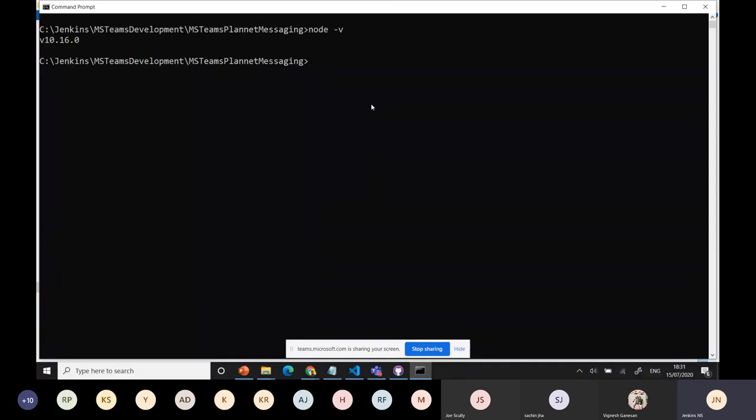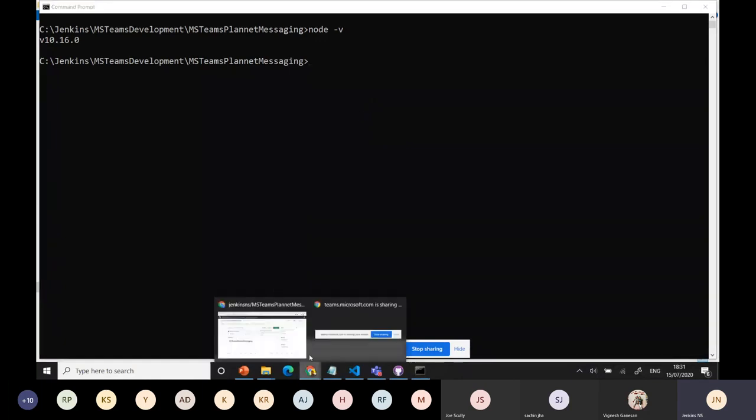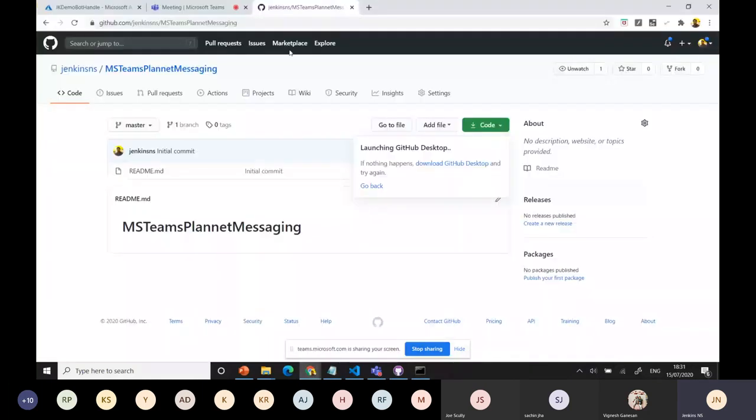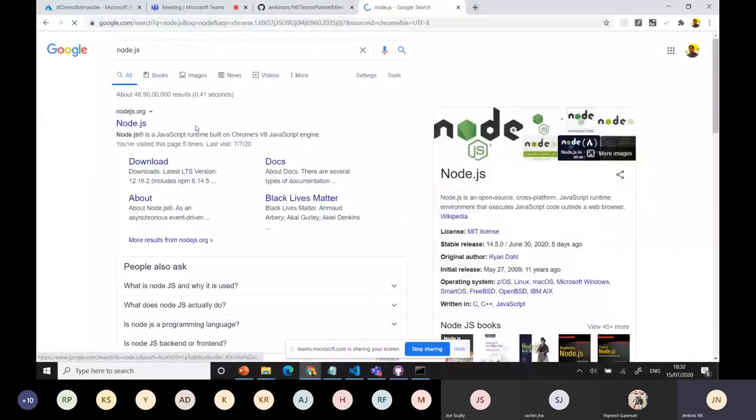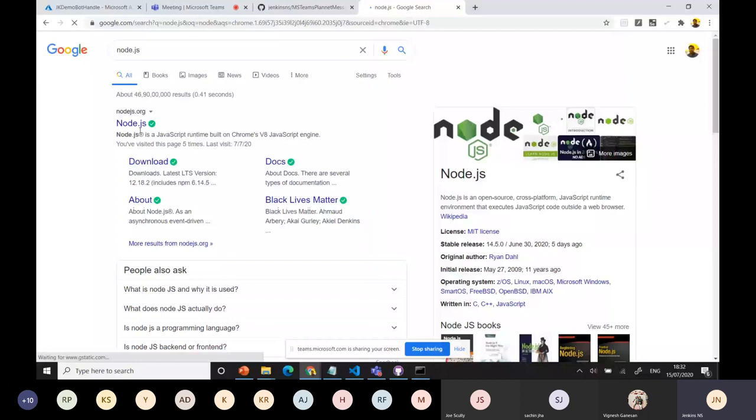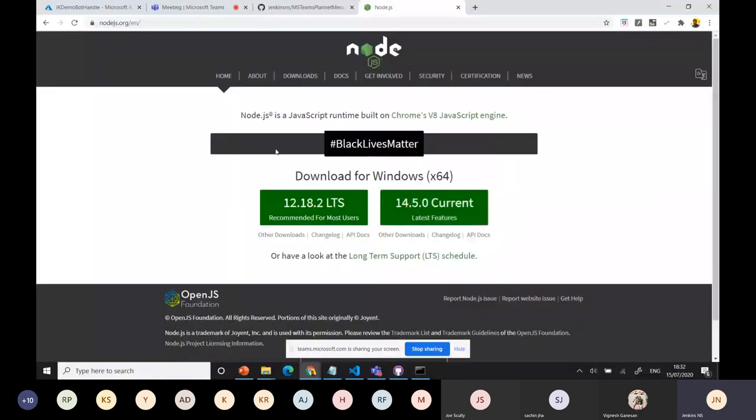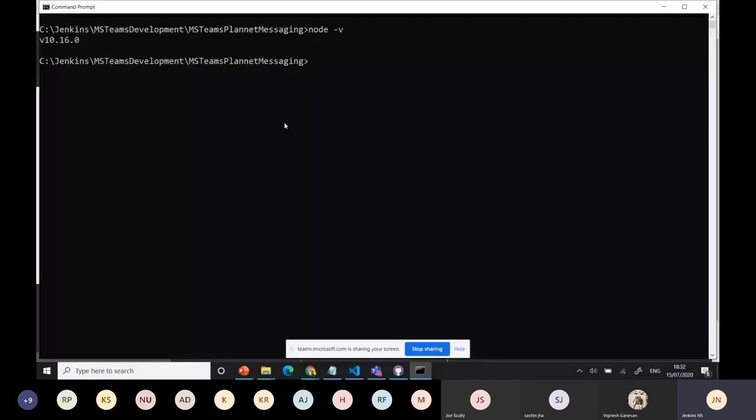It will support everywhere, your SPFx as well as Yo Teams. Always use a common version for the best results. You can install 10 and it is supported everywhere. Don't install 13 or 14, because Node now has version 14, and I think it's not supported everywhere. Always remember that. The current version is 14 and the tooling is still not supported for all scenarios in SharePoint. The best thing is to go with 10.16 for Teams or SharePoint.